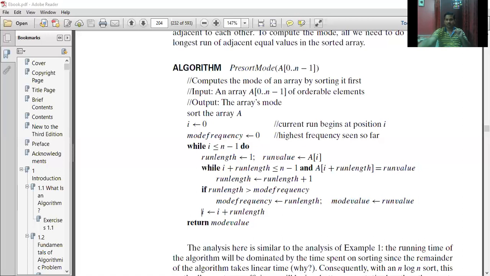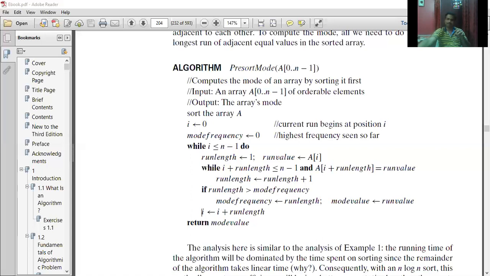It will come to this, because again, this won't compare with this, right? We come here. 6 will be compared with 7. No. So run length will be 1. This one is not greater than the already existing mode frequency, which is 3. So this condition doesn't hold good, and this value will not be updated. I is equal to I plus run length, so it points to this.